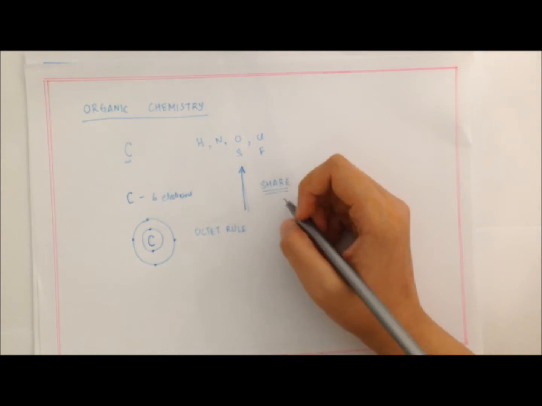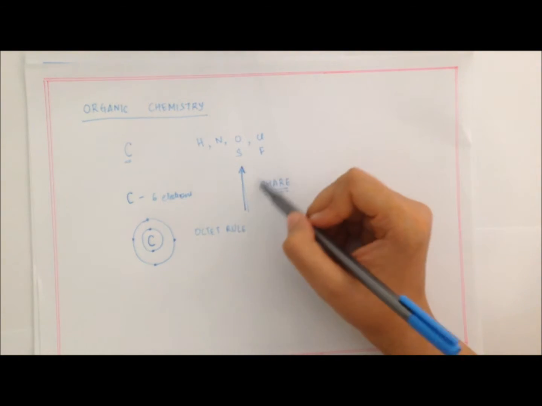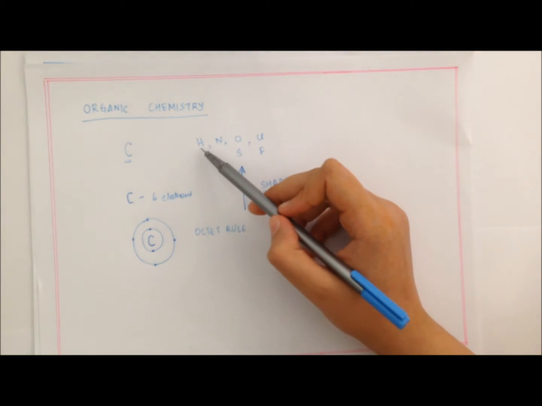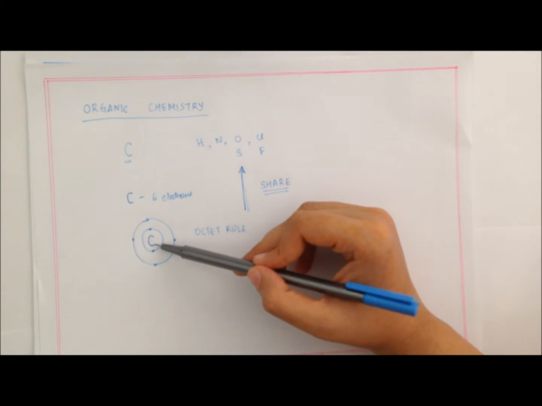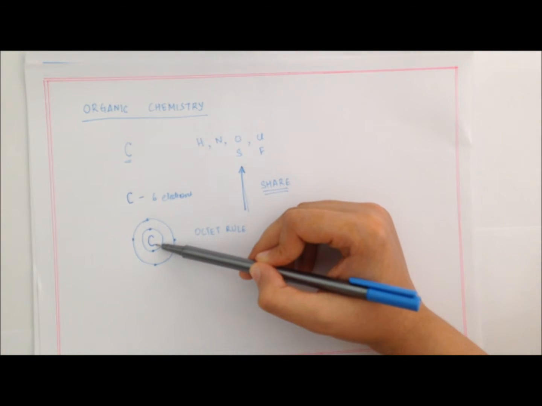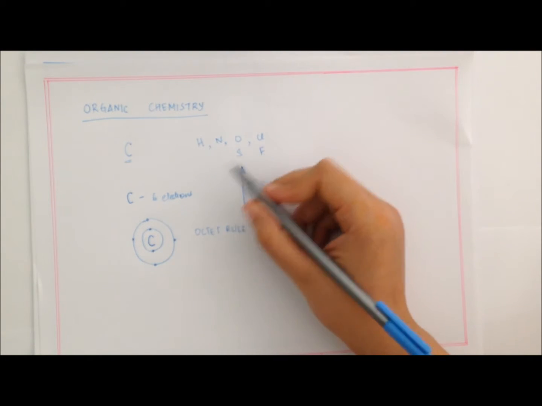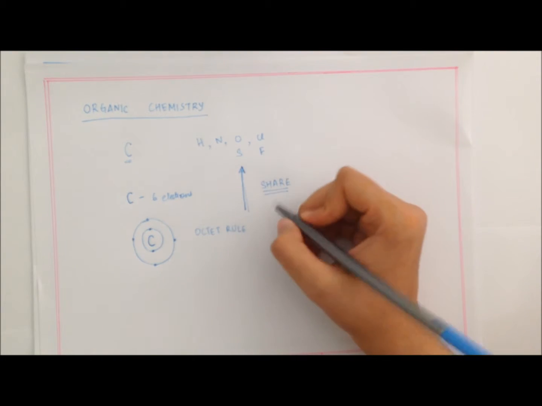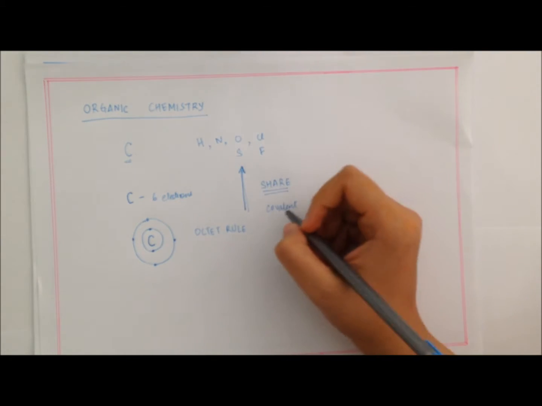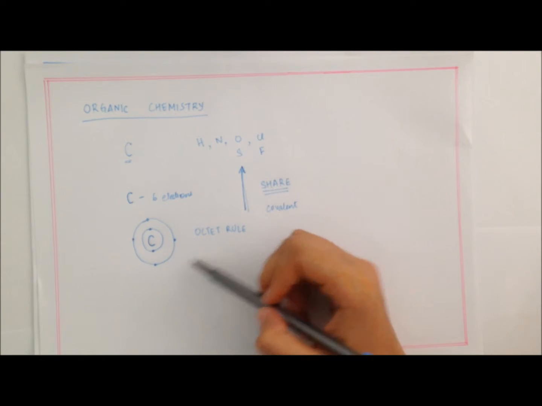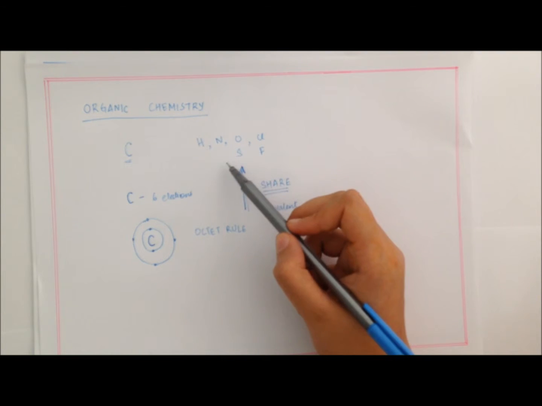When there is a collaboration where they share electrons so that both this particular atom as well as this particular carbon are happy, whenever there is a bond with sharing, it is called a covalent bond. So we know that carbon can form covalent bonds with these elements.